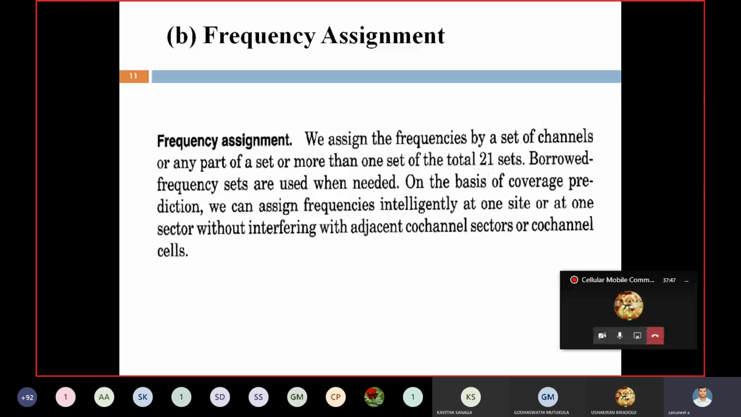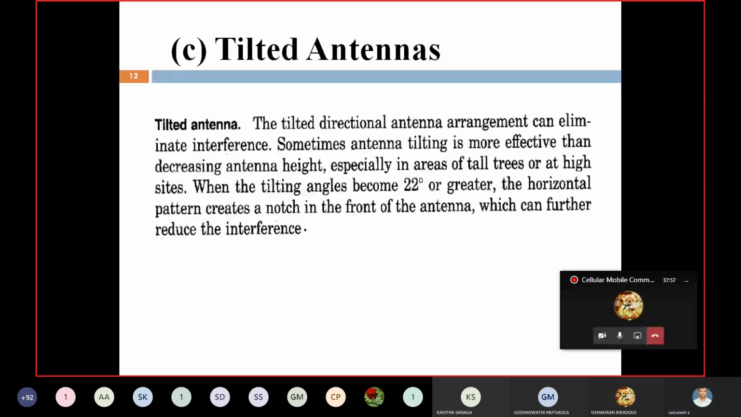What is sharing and borrowing? And tilted antennas: what about tilting? That is the direction of fixing of the antenna. Antenna tilting plays a major role in communications. Instead of increasing antenna heights or increasing power, just go for tilting. Just change the direction and position of fixing the antenna, and automatically we overcome some problems and reduce the interference.